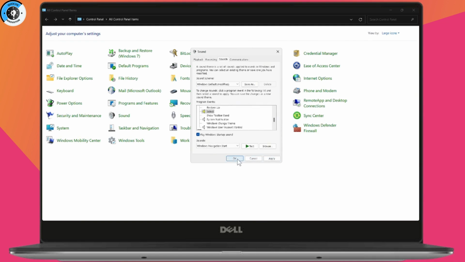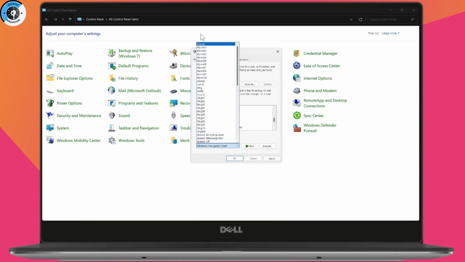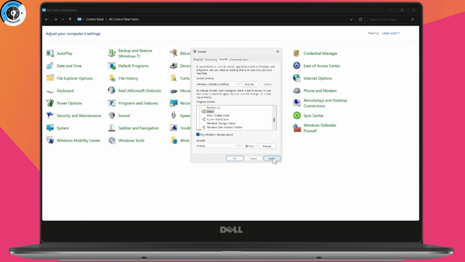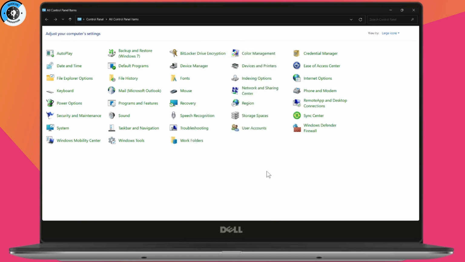Now if you want to disable it, then you can again go to your Control Panel, again go to the Sound section. Under Sound you need to go to Sounds again, and here you need to go to Select, and under the sounds you need to go to the drop-down and select None, and after that again click Apply and OK. That's how you can enable or disable mouse click sounds on your Windows 10 or 11.